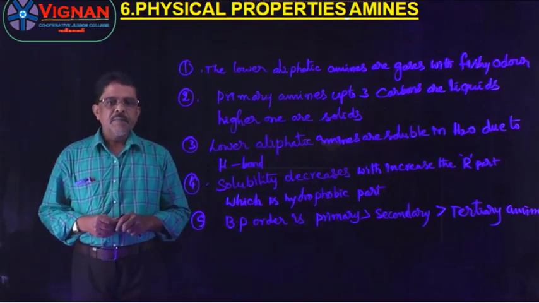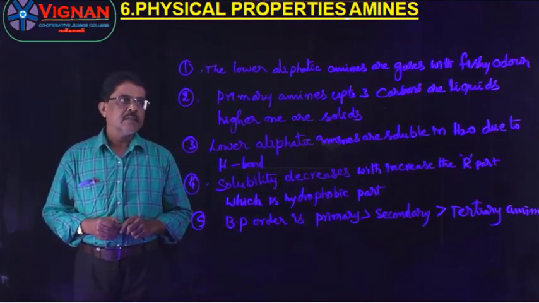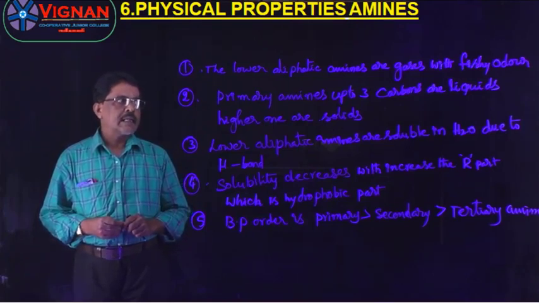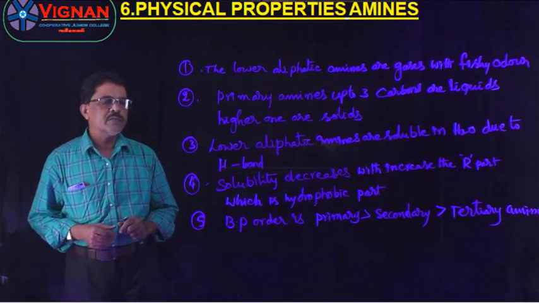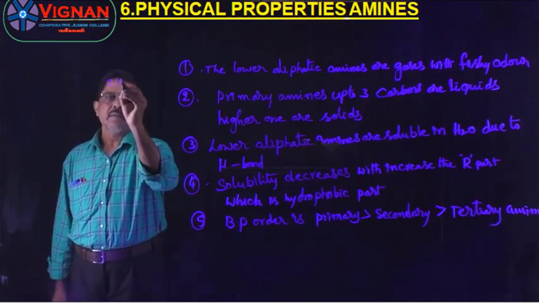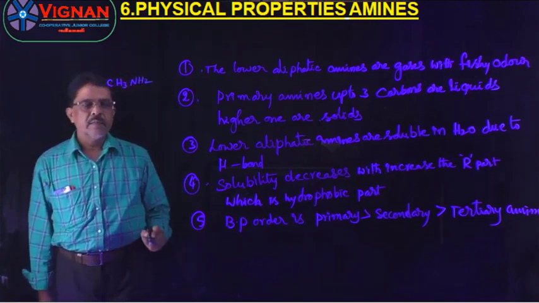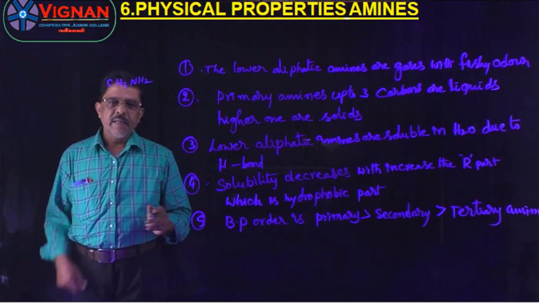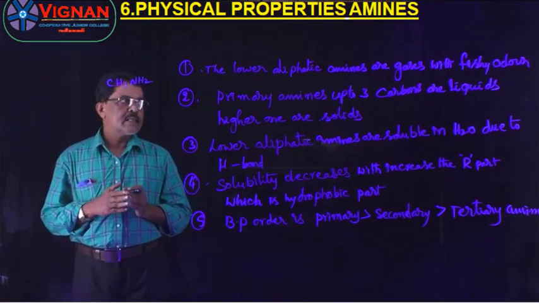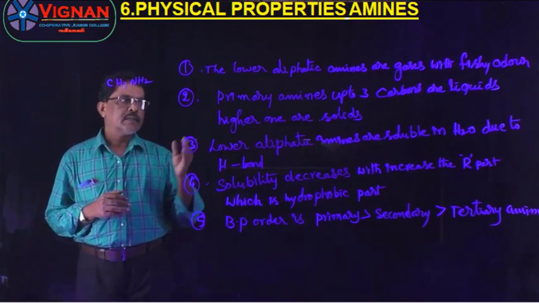The physical properties of amines. The lower aliphatic amines are gases with fishy smell. Lower aliphatic amines means what here? Methylamine, CH3NH2, and ethylamine. Lower aliphatic amines are gases with fishy smell.